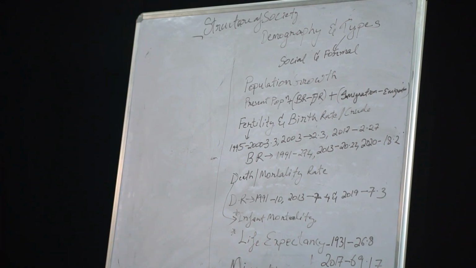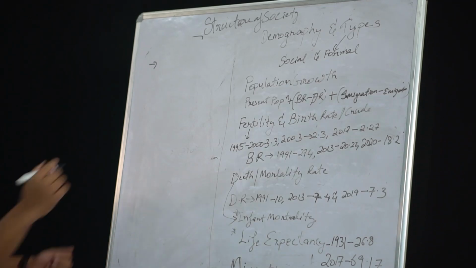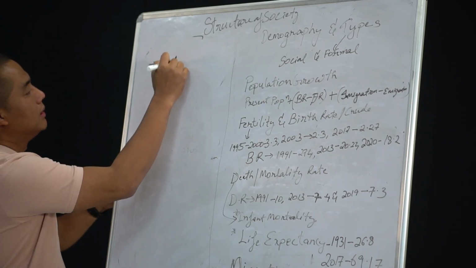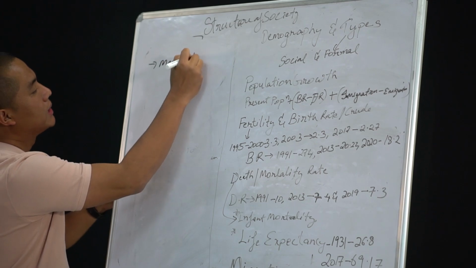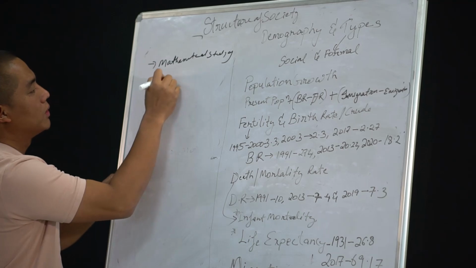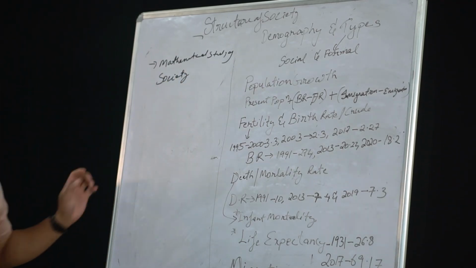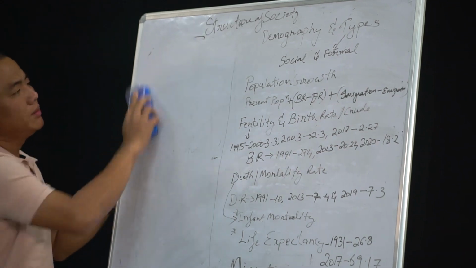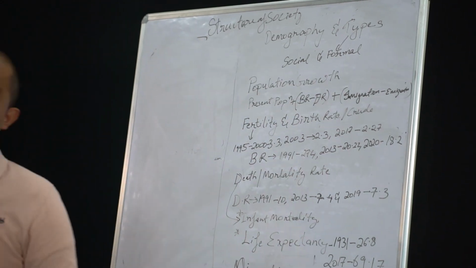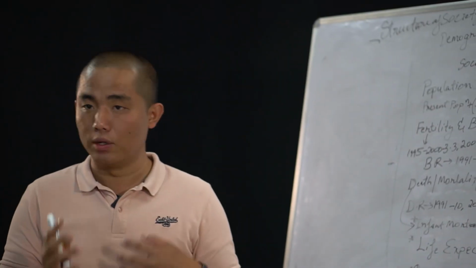Under this formal demography, we will be discussing the mathematical study of society. Mathematical study of society. So what does it mean by the term mathematical study? For example, the size of the population, I have cited that example earlier also.